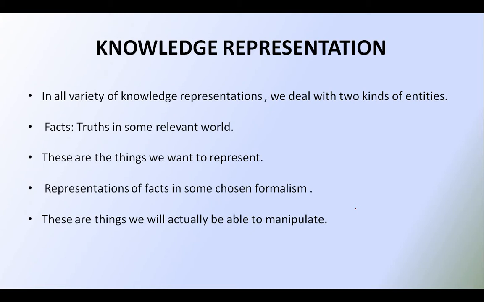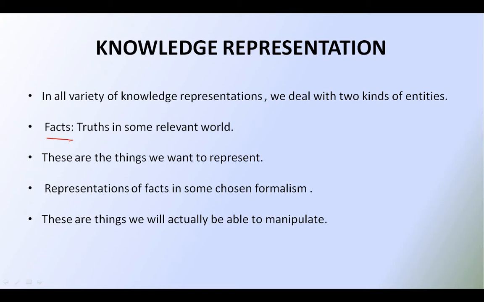In all knowledge representation, we deal with only two kinds of entities. One is facts, truths in some relevant world. These truths are nothing but the facts. A forever truth value is called a fact. The best example for this is: the sun rises in the east, and the earth is globe shaped. Such statements are called facts. So facts are nothing but forever truth values.